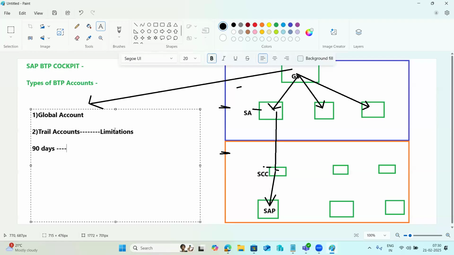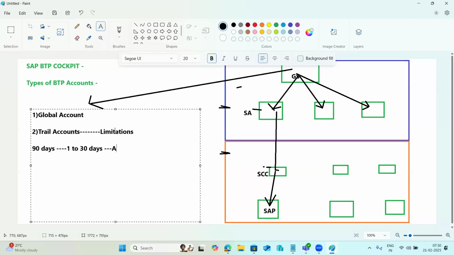This 90-day trial is divided into two intervals. For the first 1 to 30 days, you need to log in once. If you don't log in, on the 31st day your account will be deactivated. So you have to log in and work on it.